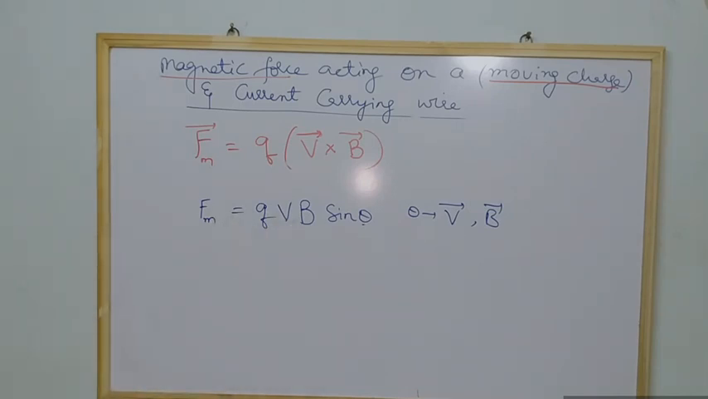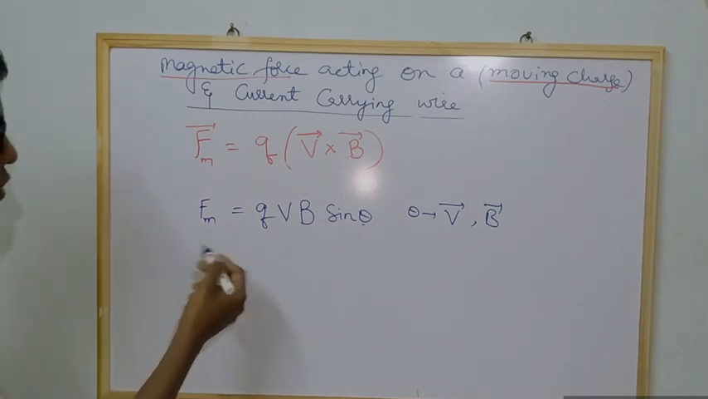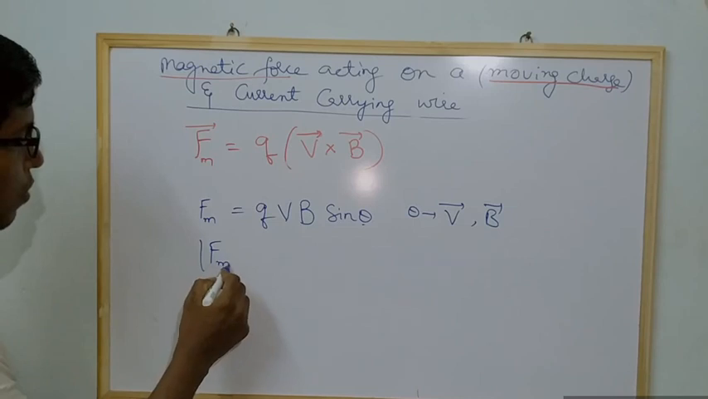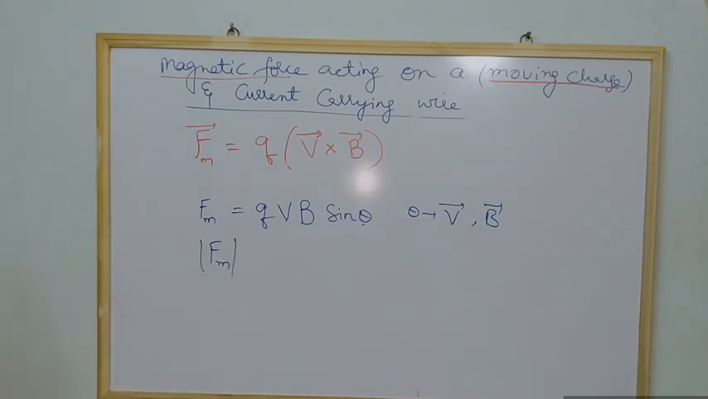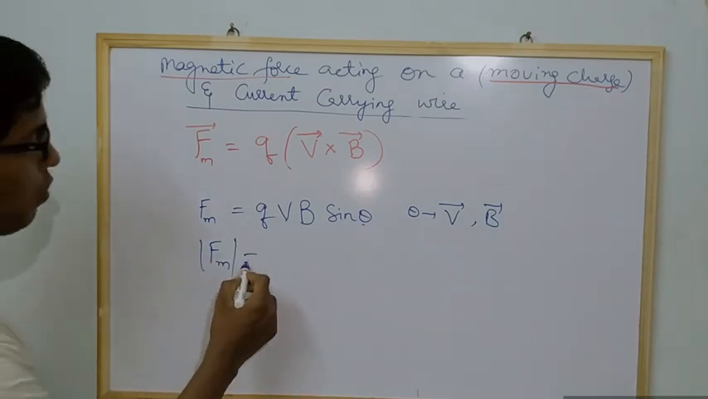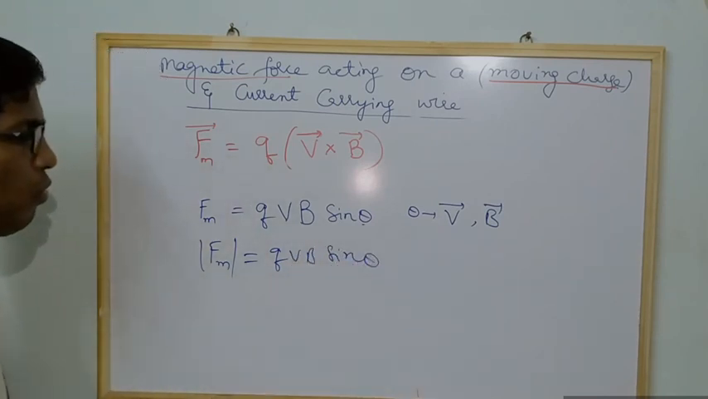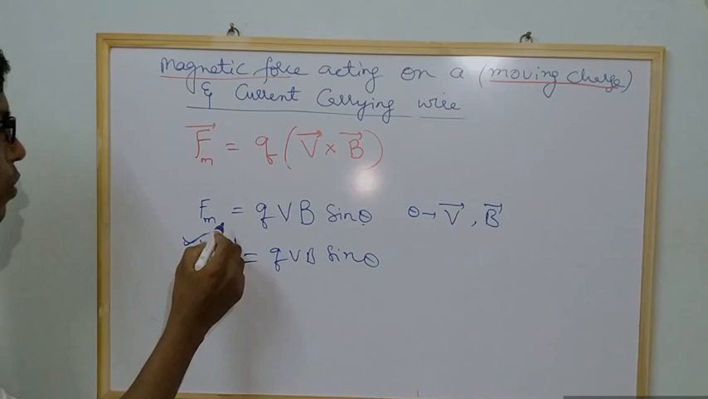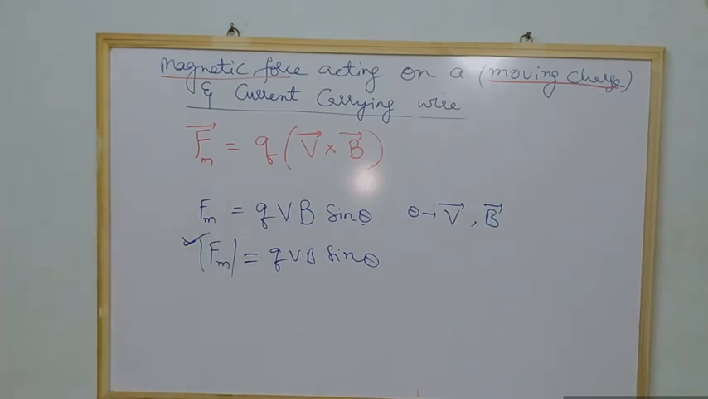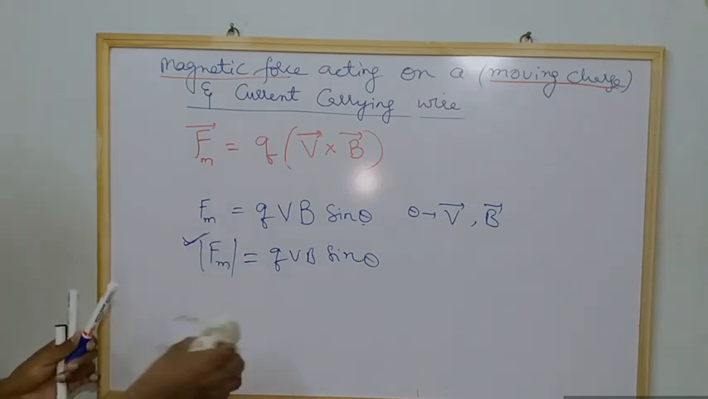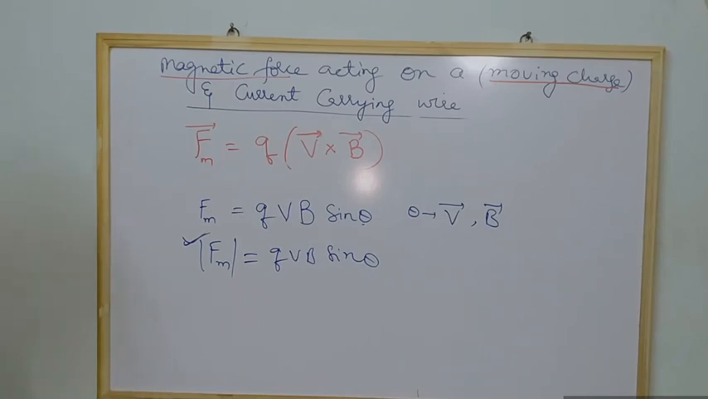And similarly, in the second case, I can write the magnitude of the force as F equals QVB sin theta. So remember this formula. This is the formula to calculate the magnetic force, and the same will be given in your textbook. Okay, fine.